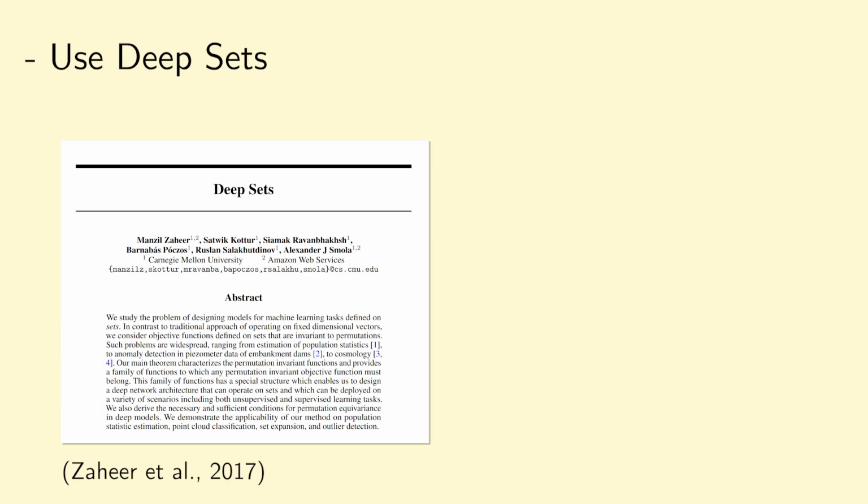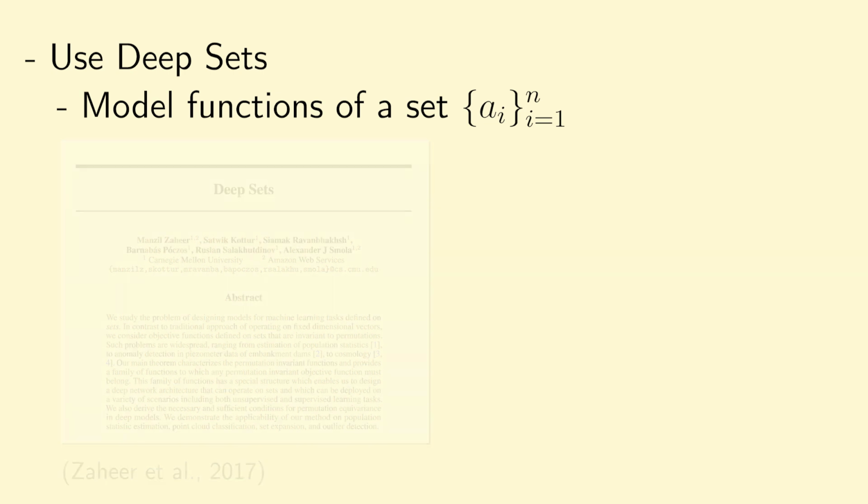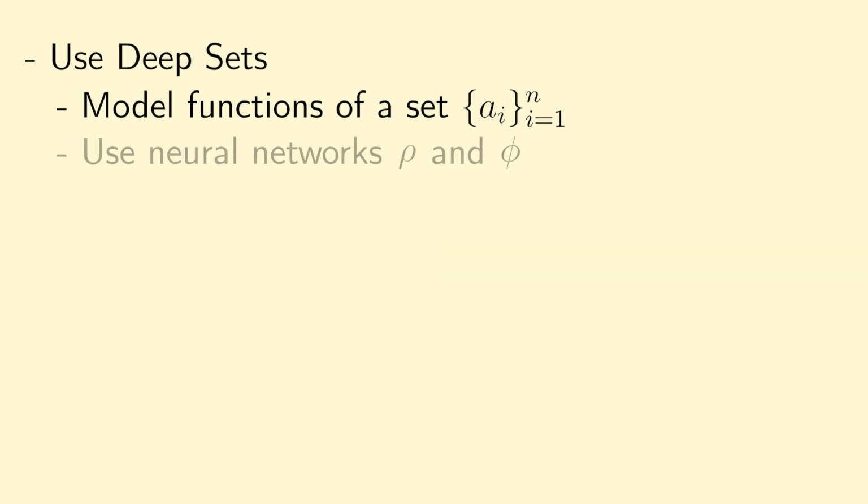To model such a variational ansatz, we use a recently developed tool known as the deep sets neural network architecture, which was constructed to model functions of a set, say some set A sub i, and has recently been deployed in the context of neural network quantum states. Deep sets are constructed from two neural networks, which I will denote here by rho and phi, and they output the following function, which I'll denote by DS, which takes in as input some set A sub i.